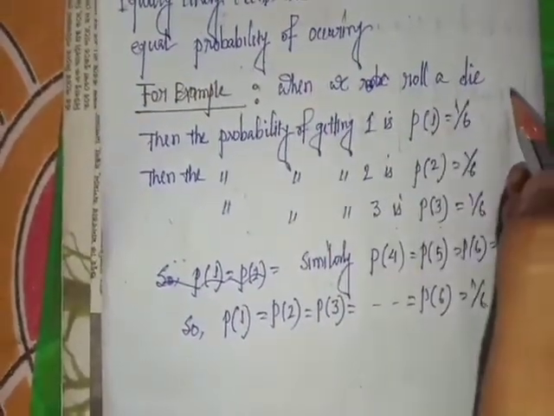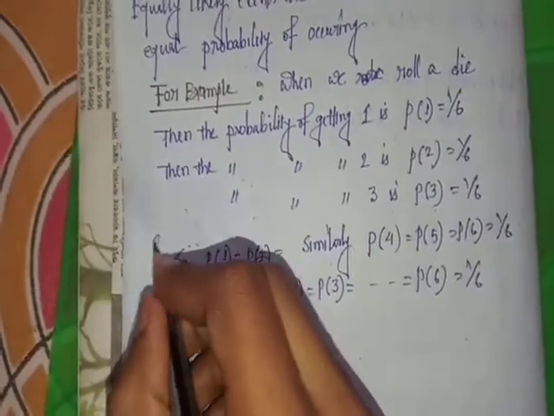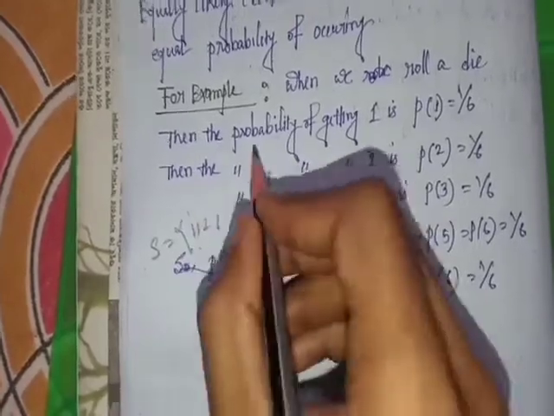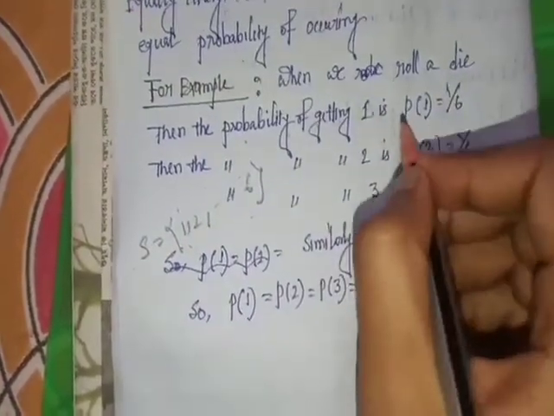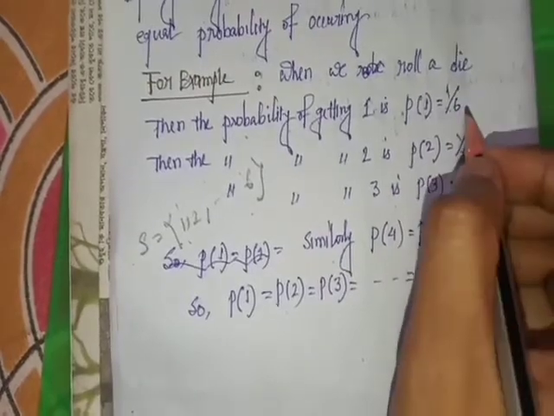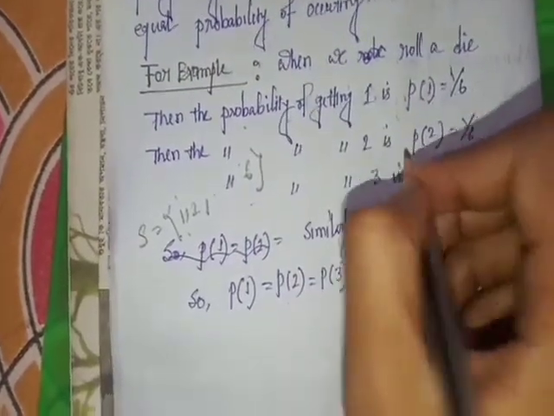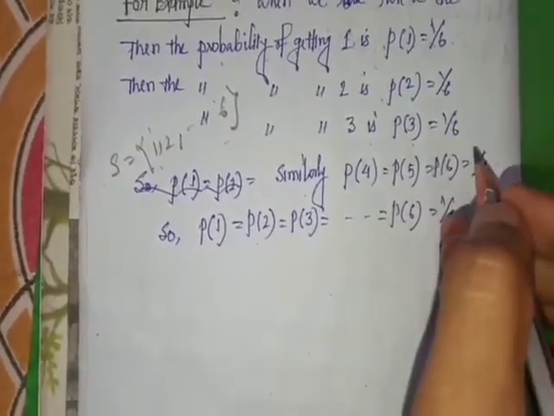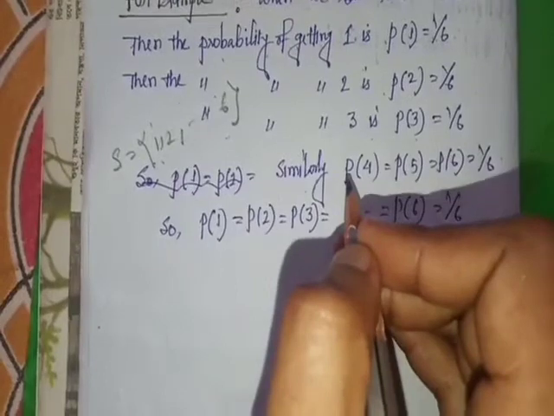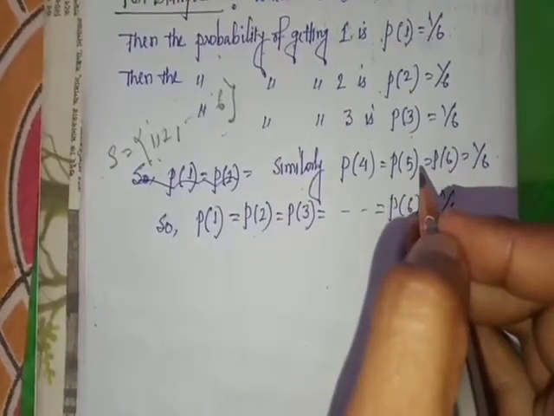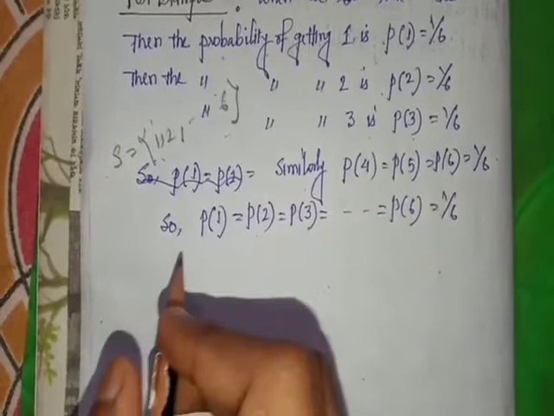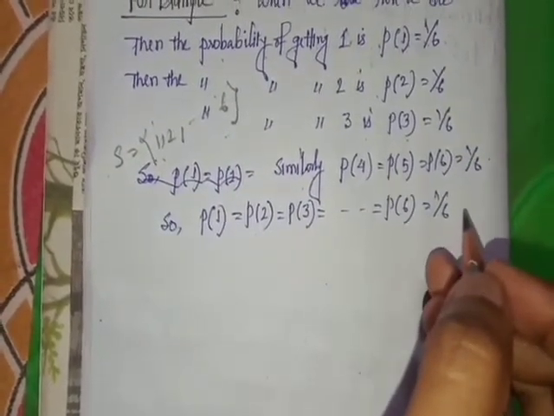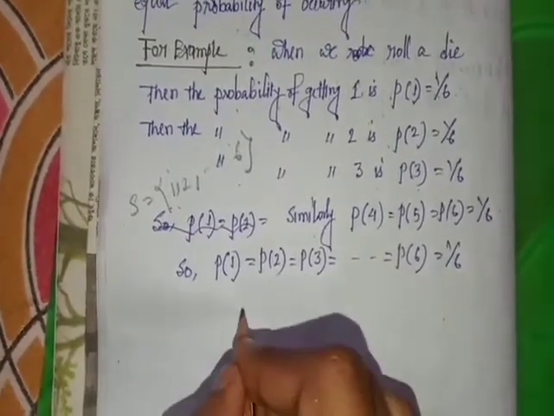When we roll a die, the sample space contains 6 points: 1, 2, ..., 6. Then the probability of getting 1, denoted by P(1), is equal to 1/6. The probability of getting 2, P(2), is equal to 1/6. Similarly, P(3) equals 1/6, P(4) equals 1/6, P(5) equals 1/6, P(6) equals 1/6. So P(1) equals P(2) equals P(3) and so on up to P(6), equal to 1/6. This is called an equally likely event.